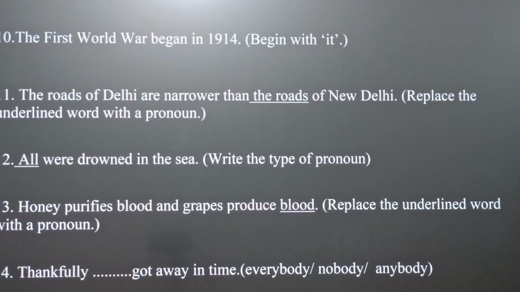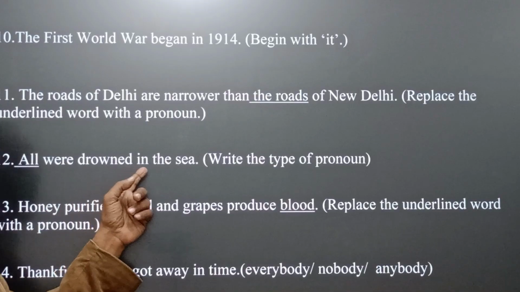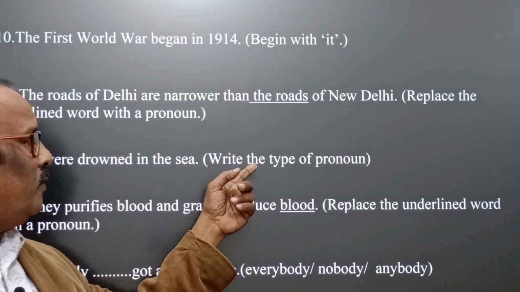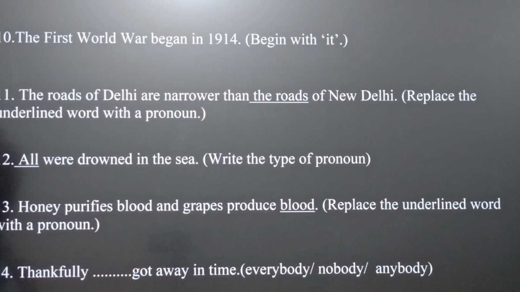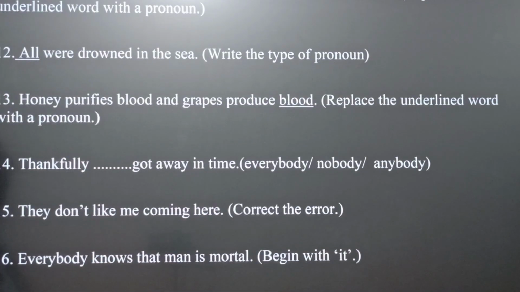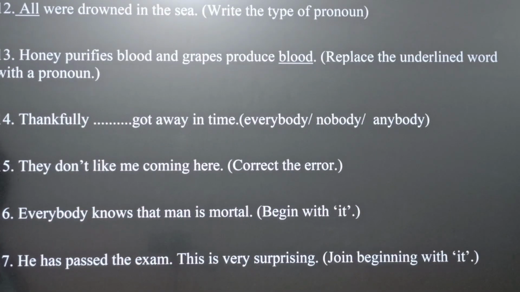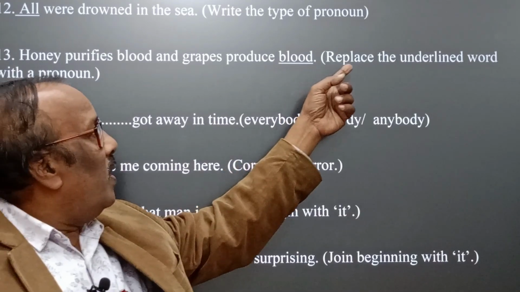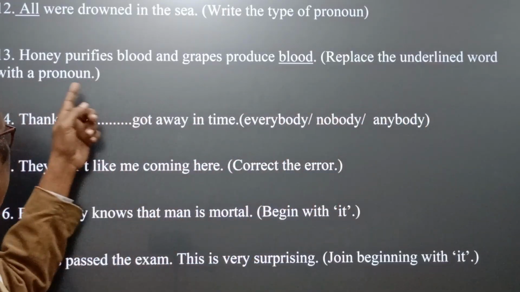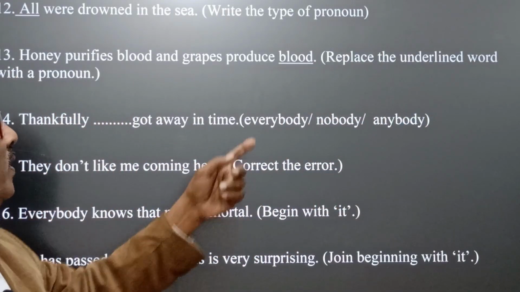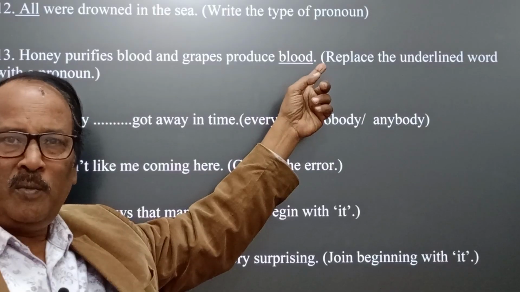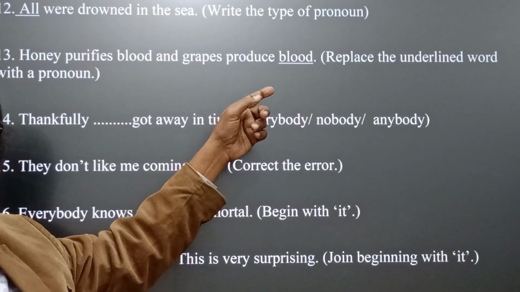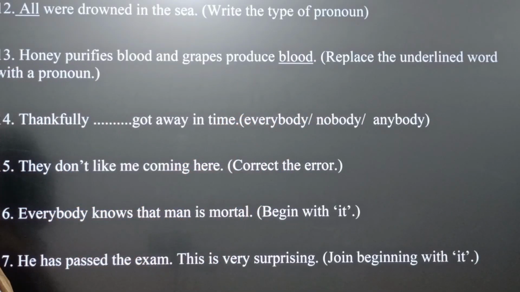Question number 12. All were drowned in the sea. Write the type of pronoun here. Next, question number 13. Honey purifies blood and grapes produce blood. Replace the underlined word with a pronoun. Here the underlined word is blood and we have to replace it and use a pronoun.